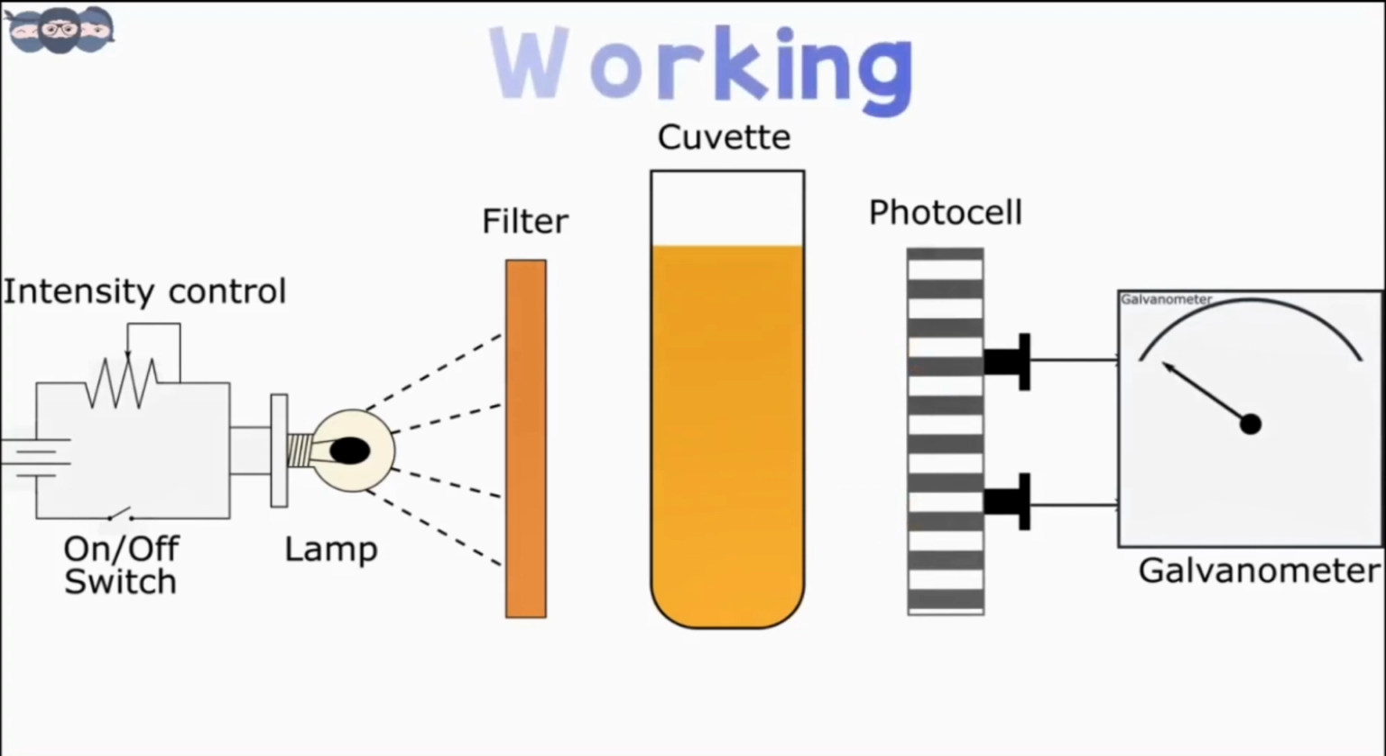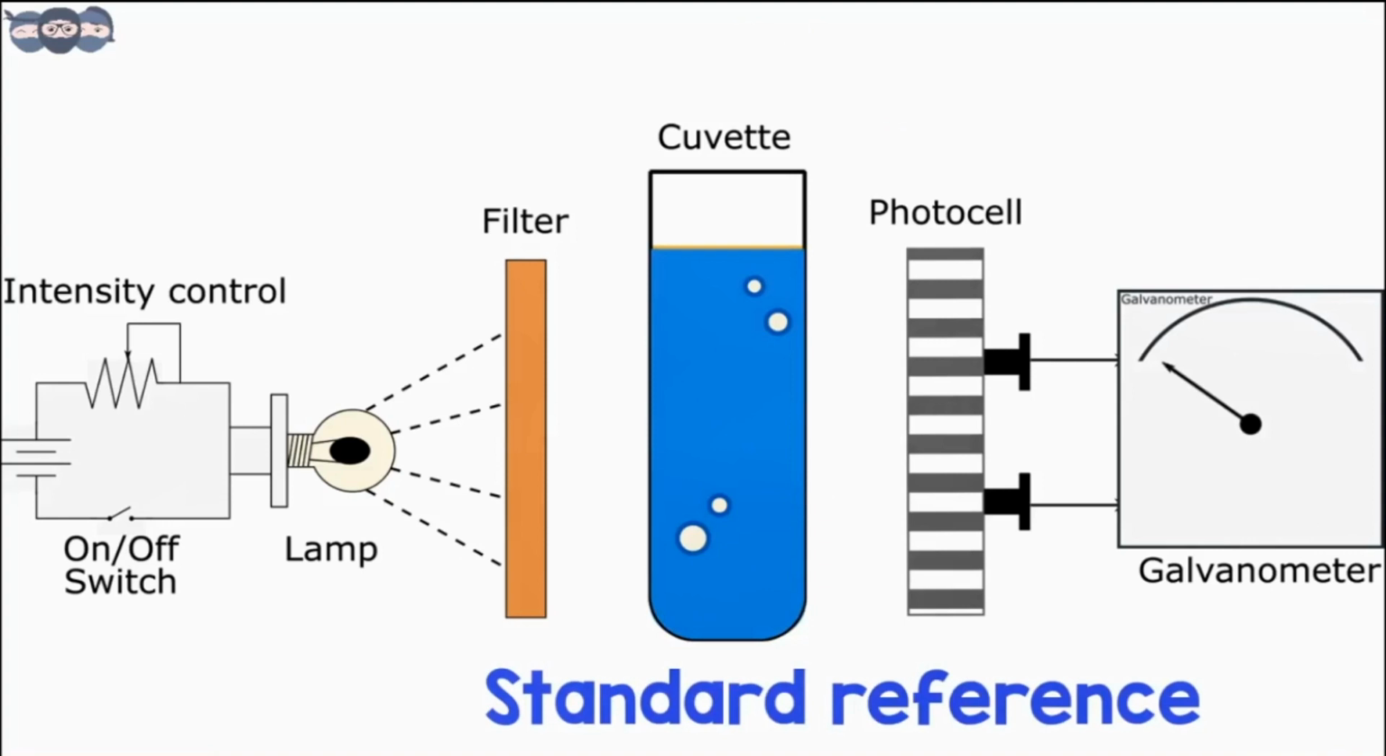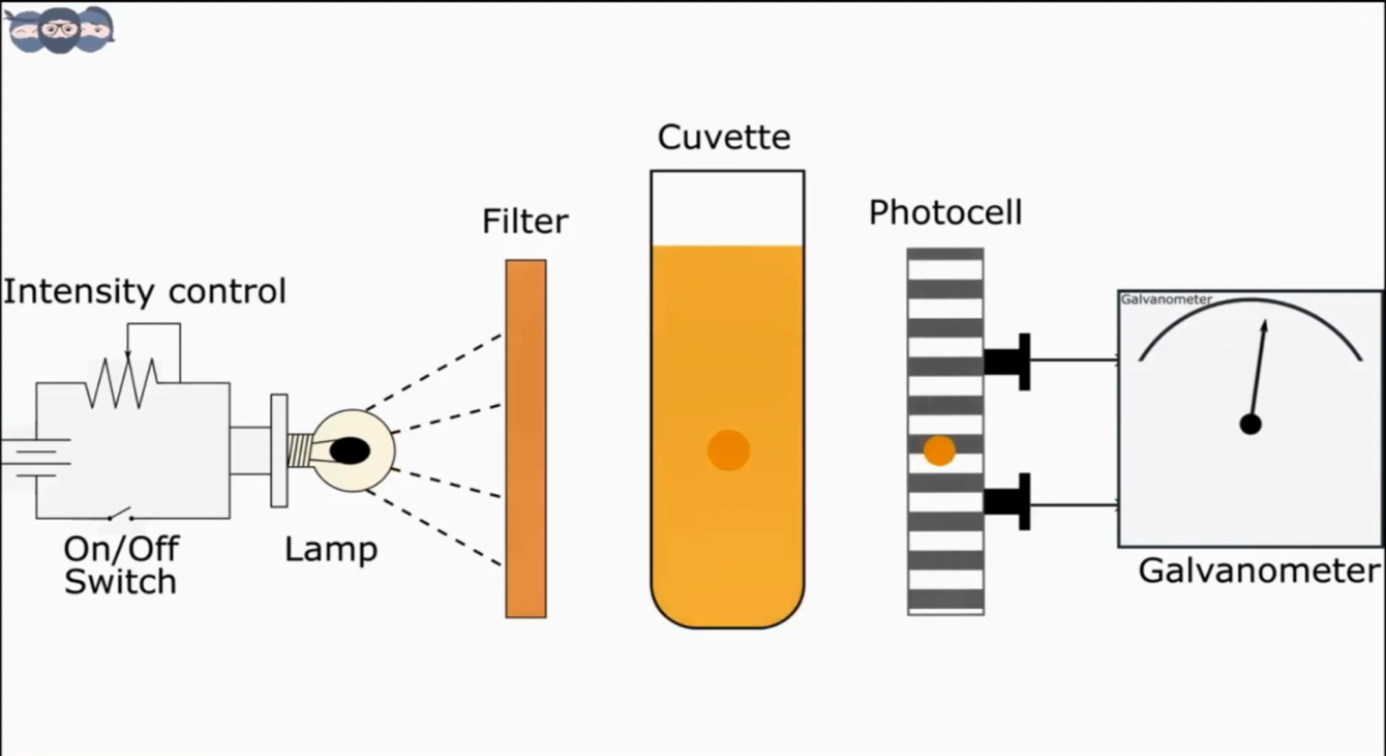Now let us understand the working of this instrument. As discussed in the principle, it is required to take readings of a standard reference sample for calibration purposes. The light from the source falls on the solution placed in the cuvette. Here, a part of light is absorbed and the remaining part is transmitted. This transmitted light falls on the detector, which produces photocurrent proportional to the light intensity. This photocurrent enters the galvanometer where readings are displayed. The instrument is operated in the following steps.